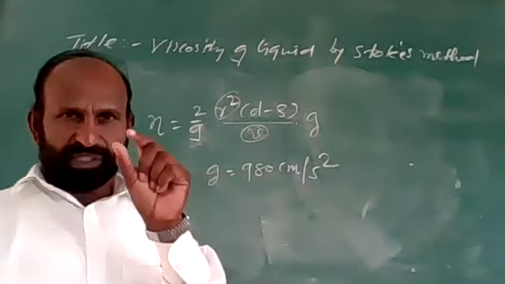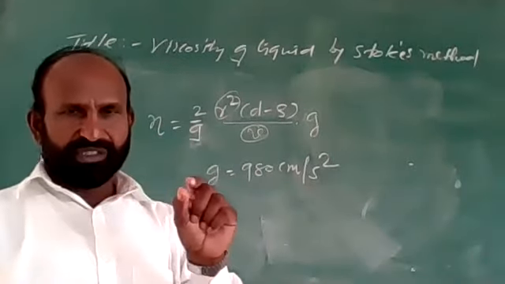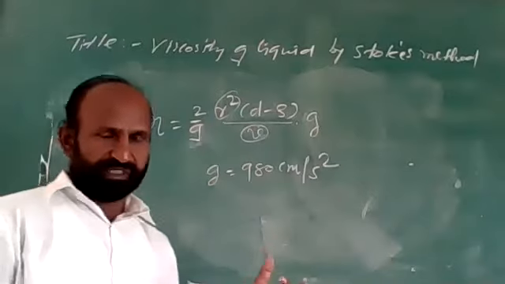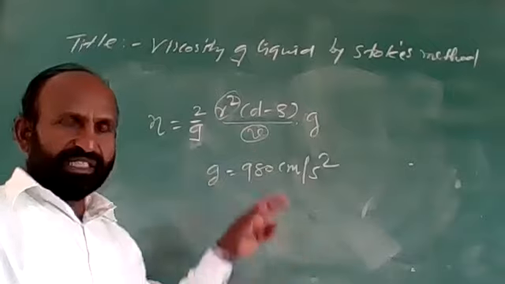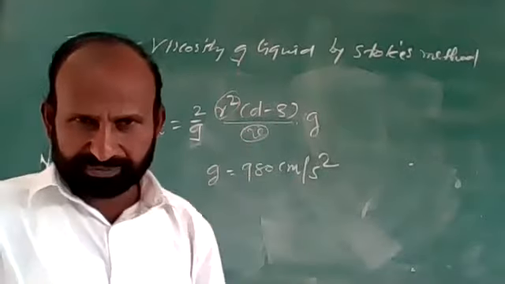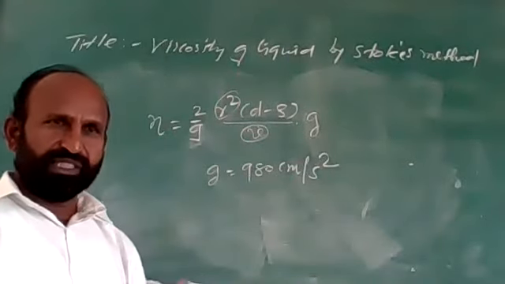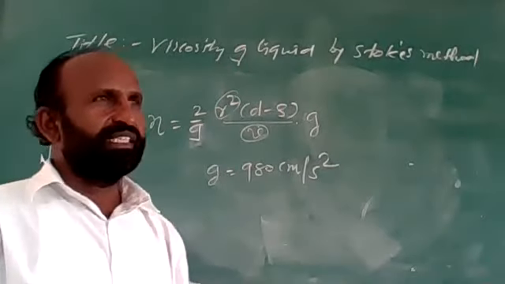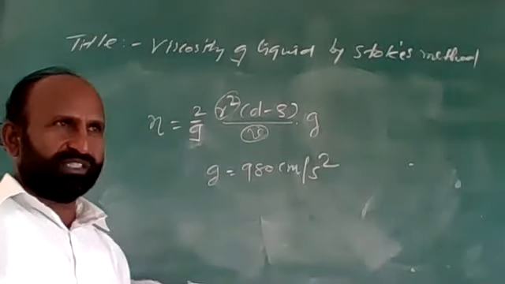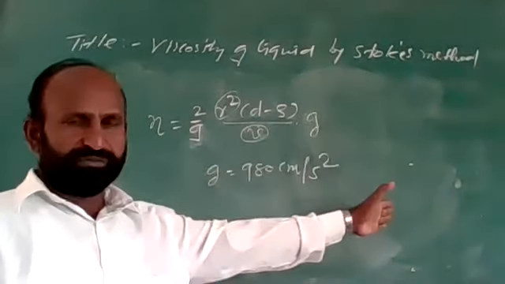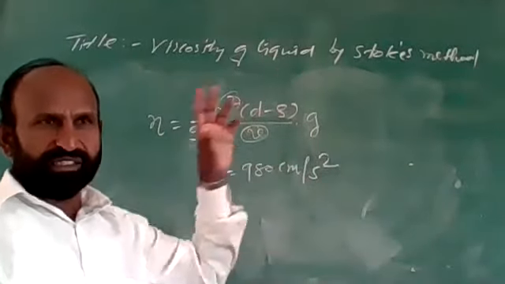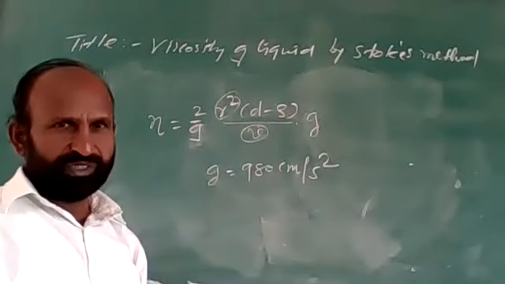Now we are taking different observations. We are taking steel balls of different radii, so their terminal velocity will be different. As the radius of the steel ball increases, that ball will move fast, so it will take minimum time.